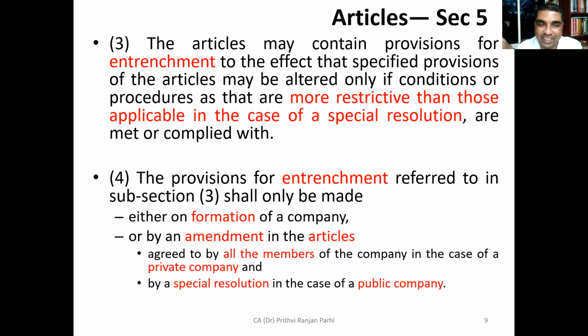But when you are amending the articles, it has to be agreed by all members of the company in the case of a private company. If it is a private company, then each and every member needs to agree to the entrenchment, meaning you are creating a more restrictive provision. Each member should agree to that. And in case it is a public company, then all members need not agree, but at least a special resolution will be passed.